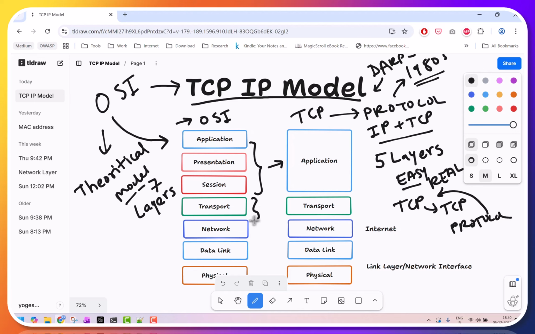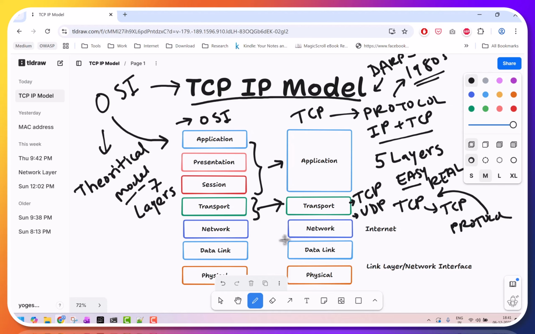Then the transport layer does the same thing as the OSI transport layer. It divides the data into segments, ensures order and reliability, and provides faster delivery. And for transport layer protocols we have seen two, TCP and UDP. If we want acknowledgement, reliable, ordered, error-checked messages, then TCP is the go-to protocol. And if we want fast, lightweight, and no guarantee, then UDP is the go-to protocol.